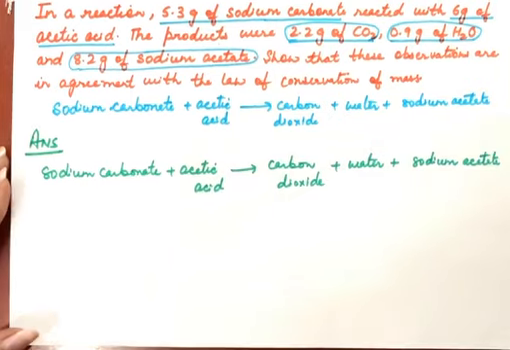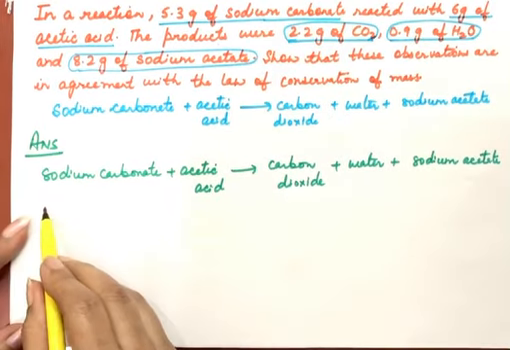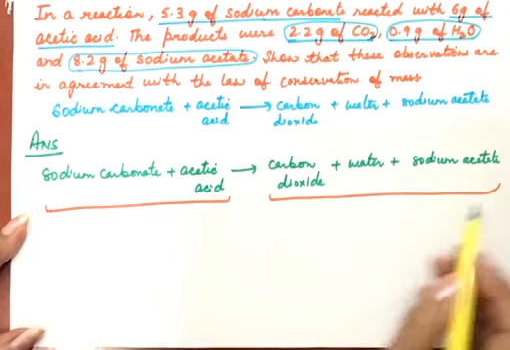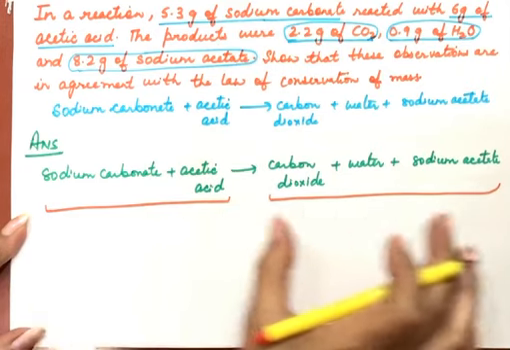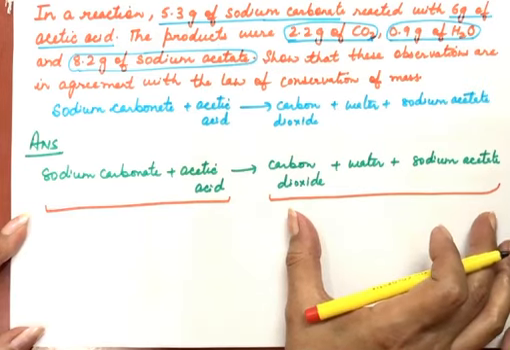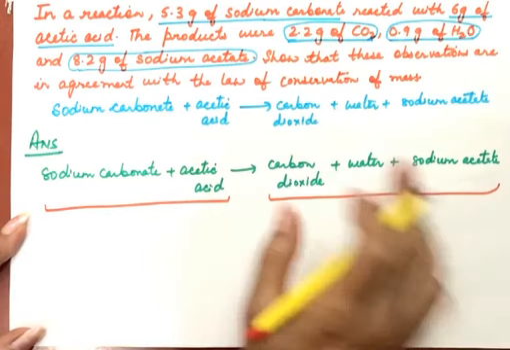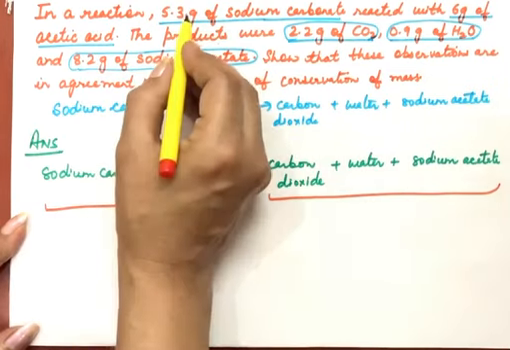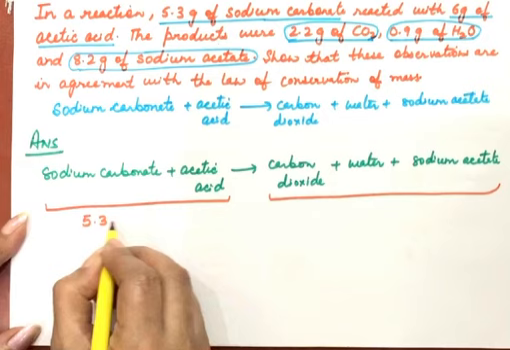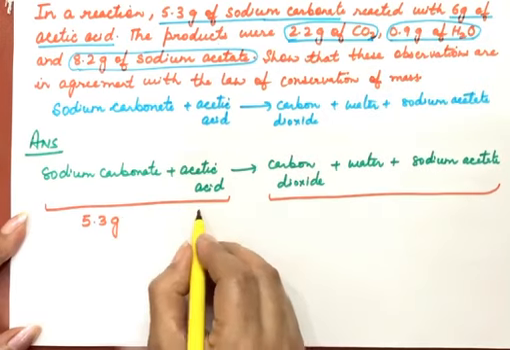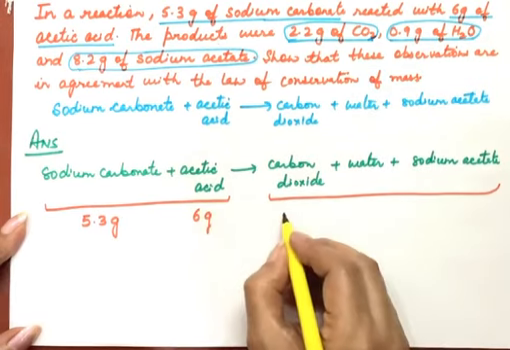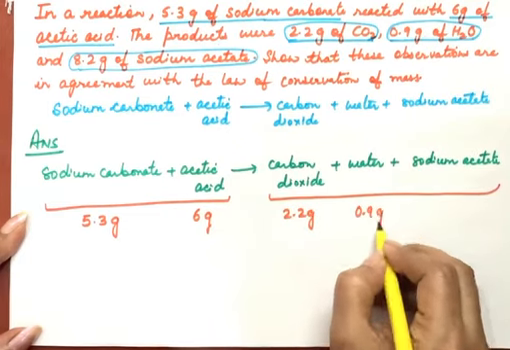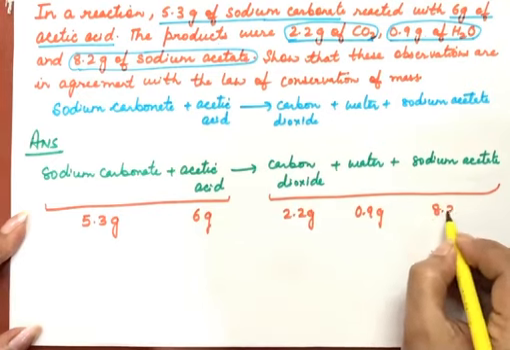Law of conservation of mass is that mass of reactant is always equal to the mass of the product. So that only we have to check whether we are getting the mass of reactant equal to the mass of the product or not. If these will be equal, we say this is in agreement with law of conservation of mass. So sodium carbonate mass is how much given? 5.3 gram. We write it here. Acetic acid is how much? 6 gram. Carbon dioxide is 2.2 gram. Water is 0.9 gram. And sodium acetate is 8.2 gram.